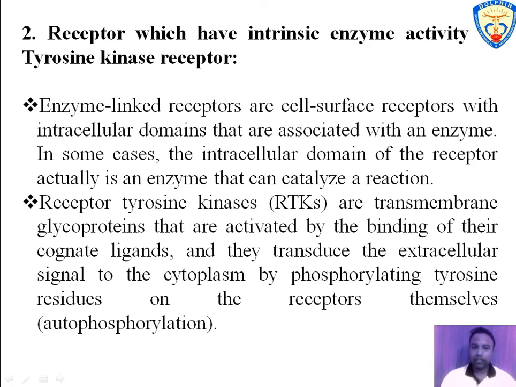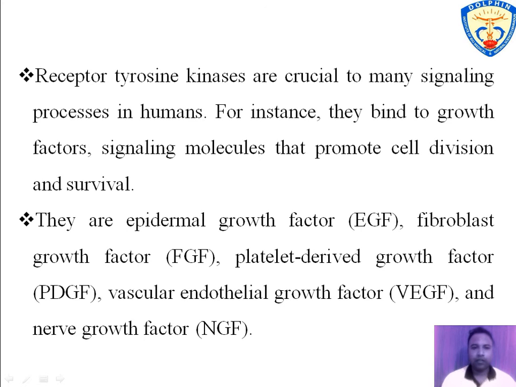The signal is transmitted to other molecules of the cell and other biochemical functions are initiated. The receptor tyrosine kinase is involved in many signaling processes that are very crucial to human survival. They bind to growth factors, which are responsible for promoting growth, cell division and survival. The growth factors to which tyrosine kinase binds are epidermal growth factor, fibroblast growth factor, platelet derived growth factor, vascular endothelial growth factor, and nerve growth factor.